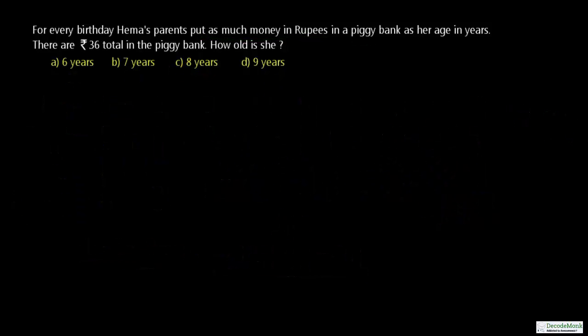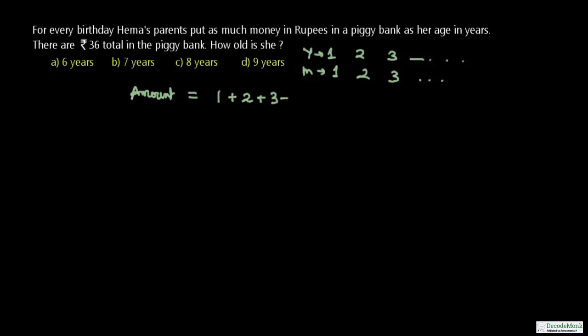Consider the same question we have discussed just now, that Hema's parents put in money each year. 1, 2, 3, and so on are the years, and the money put into the piggy bank is equal to the birthday. So basically, to find out the total amount, we are adding the numbers 1 plus 2 plus 3 plus 4, and then we are checking whether the total amount is equal to 36 and in which year, and that is going to be the answer that we have discussed in my last video.